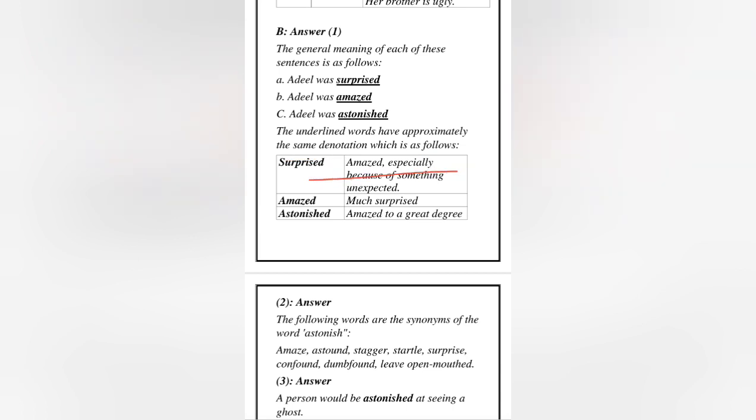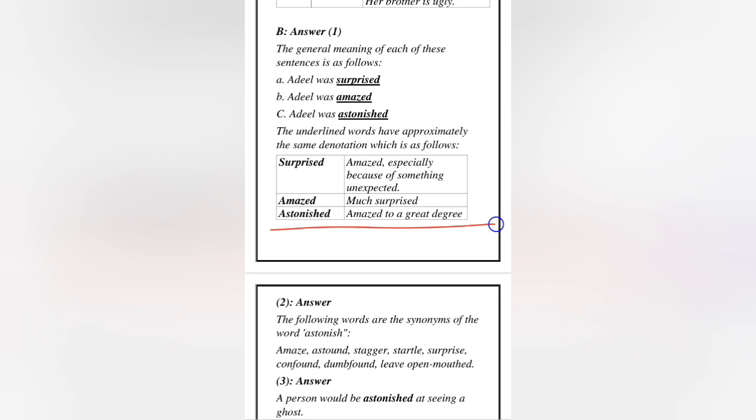Surprised, amazed, especially because of something unexpected. Amazed, much surprised, it has sort of the same meaning but with a greater degree. Whereas astonished is the more intensified form of surprised, meaning amazed to a great degree.